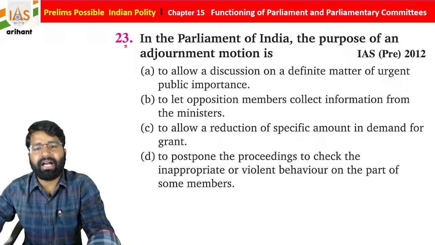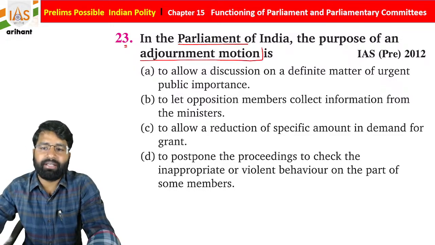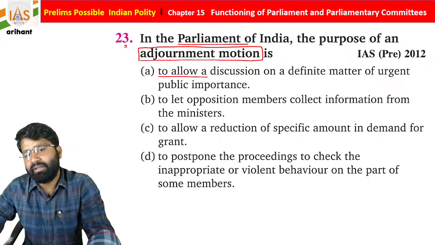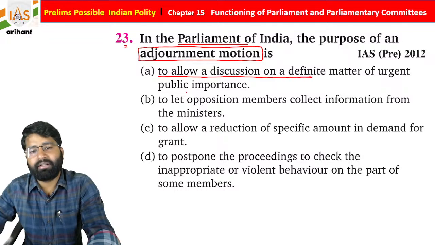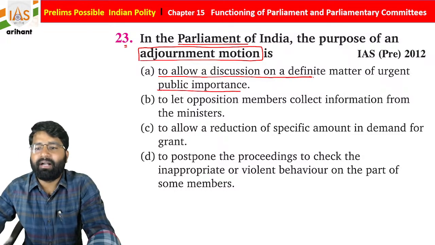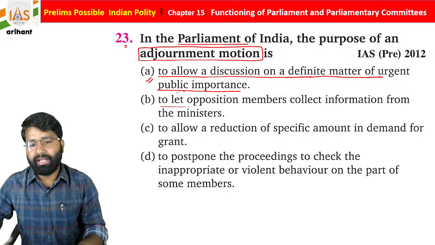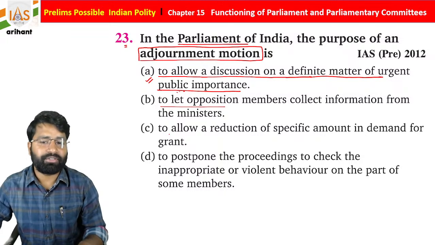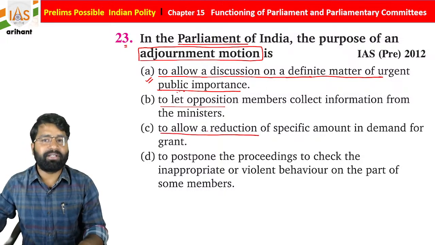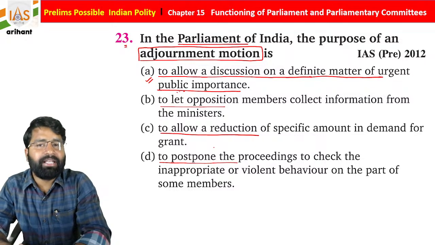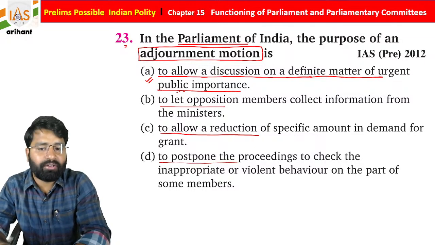So question number 23 we have: in the Parliament of India, the purpose of adjournment motion, once again adjournment motion is here. To allow a discussion on a definite matter of urgent public importance; to let opposition members collect information from the minister; to allow a reduction of a specific amount in demand for grant; to postpone the proceeding to check inappropriate or violent behavior on the part of a member, students.